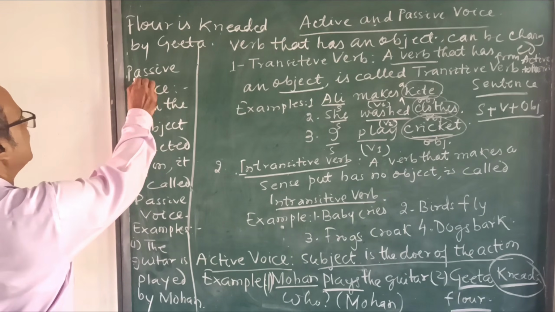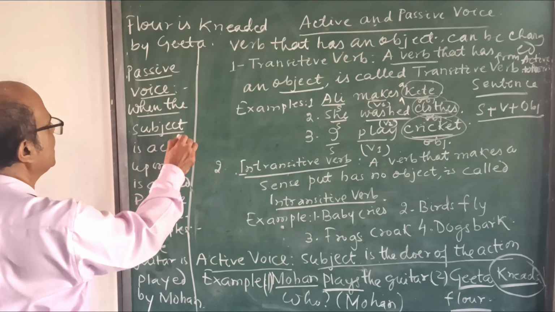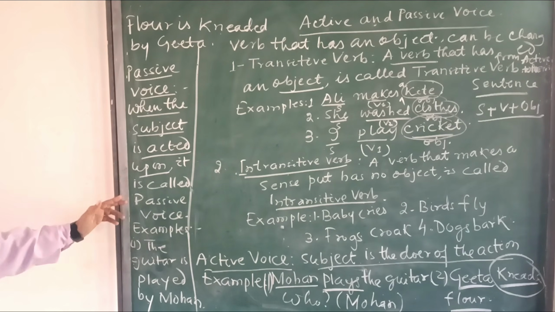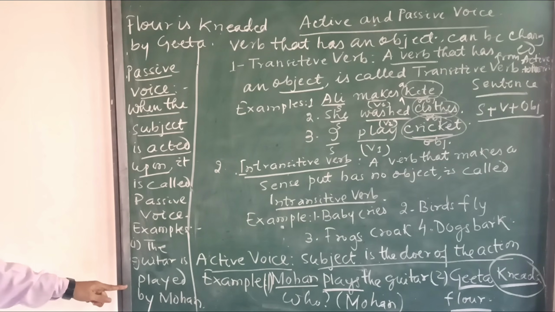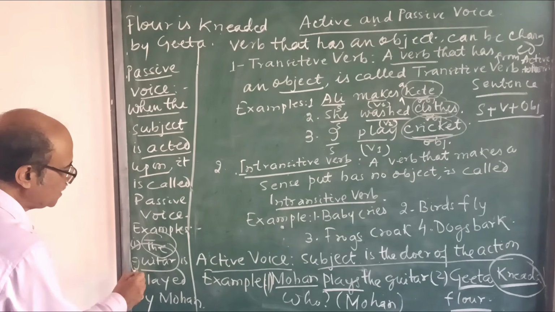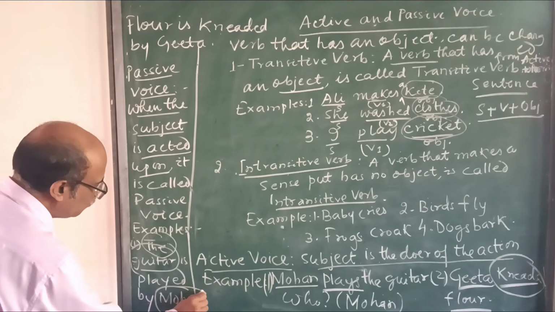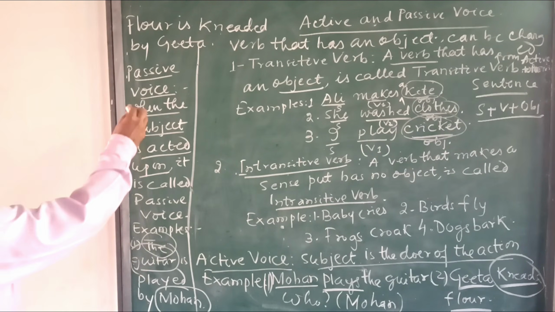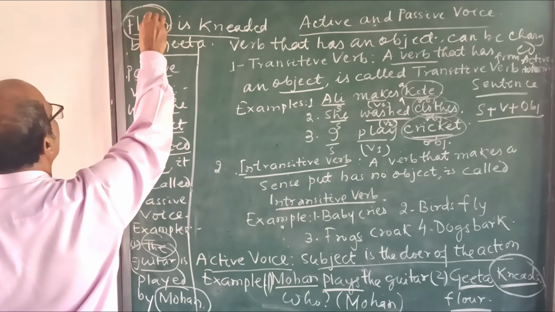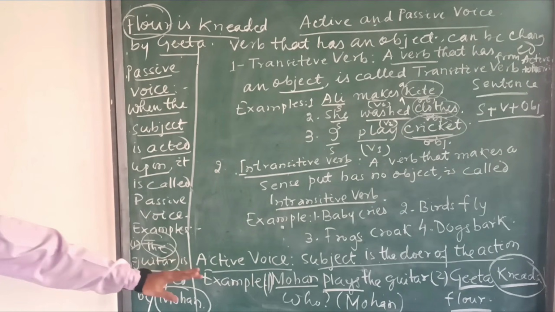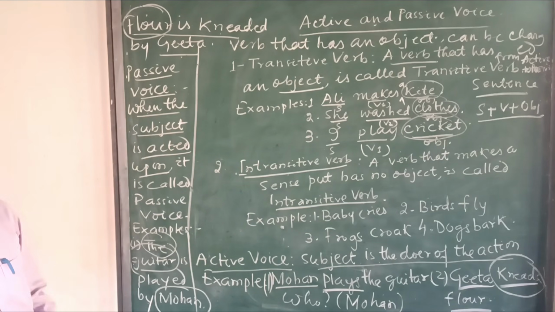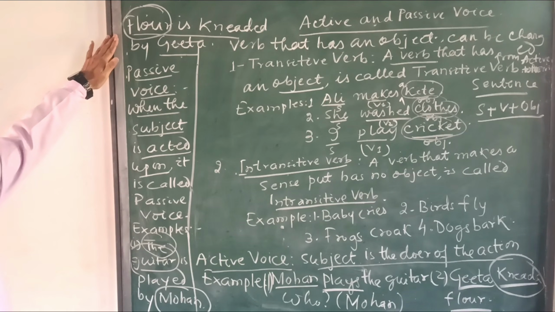Now let's look at the passive voice. When the subject is acted upon, when something is done to the subject, it is called passive. Like the guitar is played by Mohan. So here something is being done to the guitar. So who is playing the guitar? It is Mohan, we can see here. Flour is kneaded by Geeta. So what is being done to the flour? It is being kneaded. Who is doing that work? Geeta. But in the active we saw that the subject is the doer, but in the passive the subject is acted upon, something is being done to the subject.